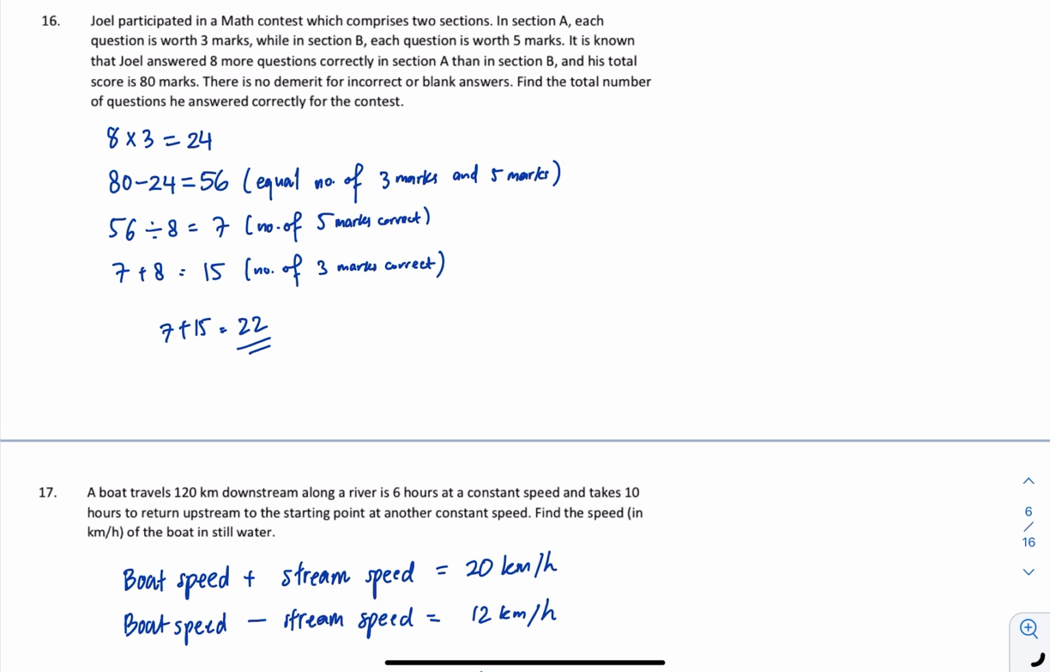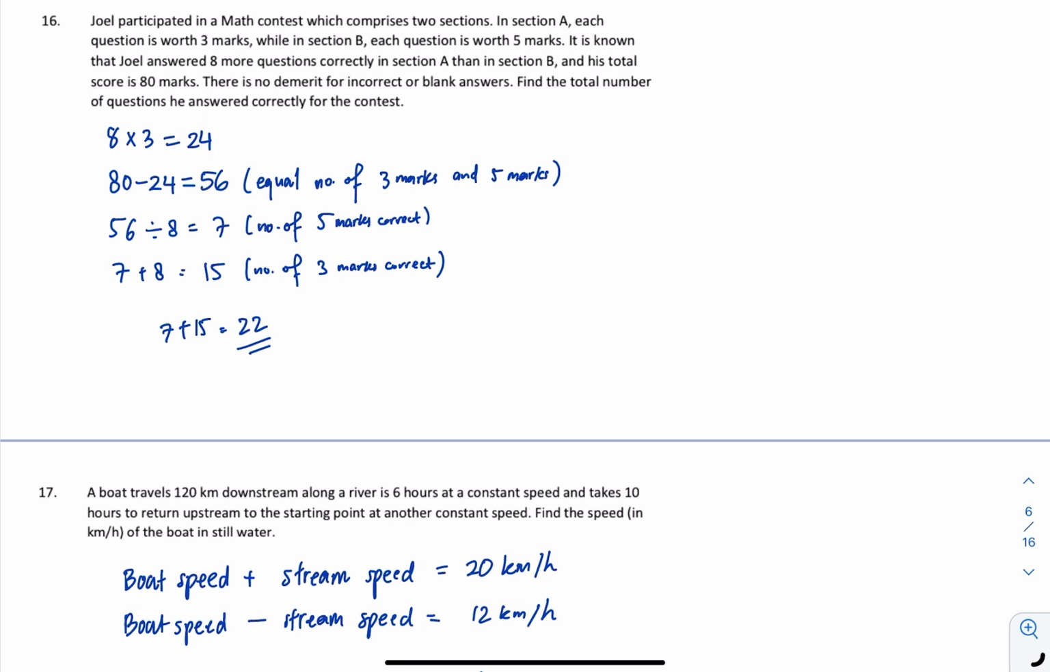Okay, question 16. Joel participated in the math contest. Section A is 3 marks, section B is 5 marks. Then Joel answered 8 more correctly in section A than section B. And then the total number is 80 marks. Okay. One glance, it can be a guess and check, but I don't think you should do guess and check because we know that Joel answered 8 more questions in A correctly than B. So we can minus that marks, so that we have equal amount of 3 marks and 5 marks. Okay, and then after that we just do it in a set.